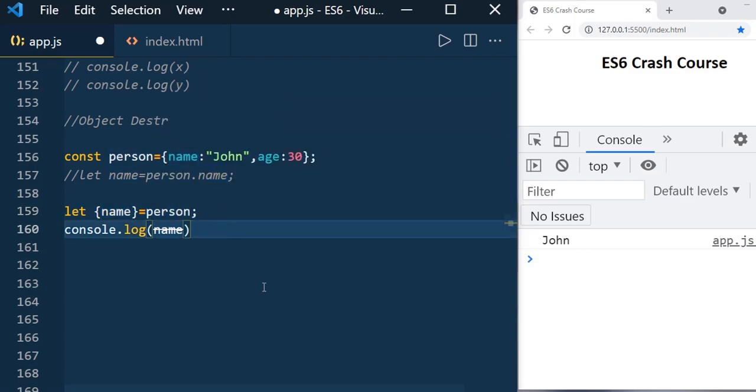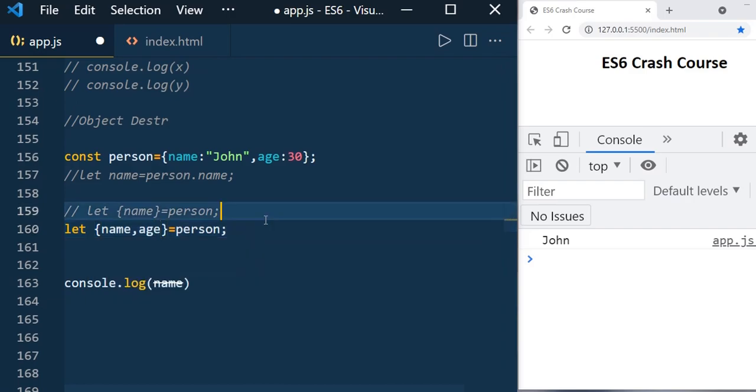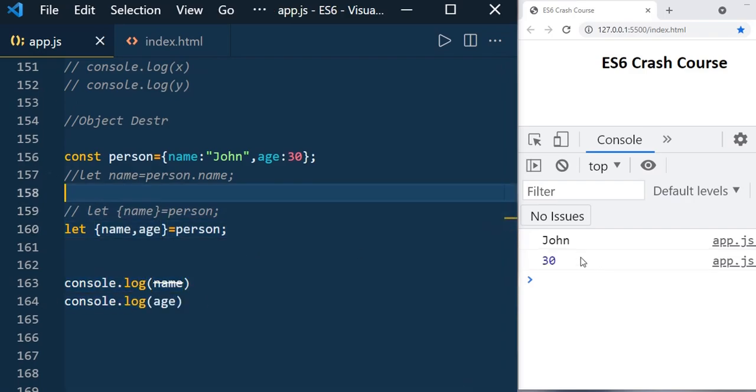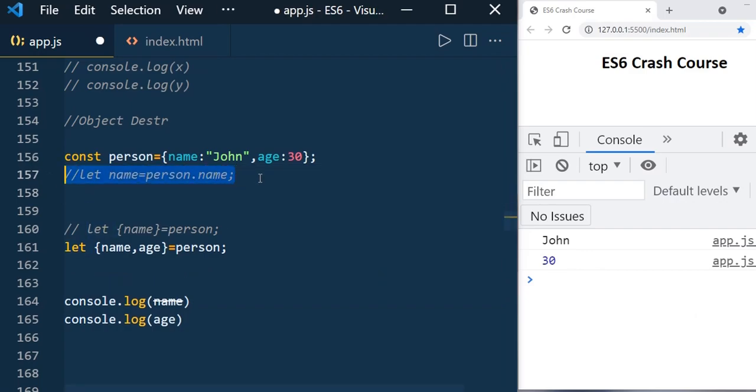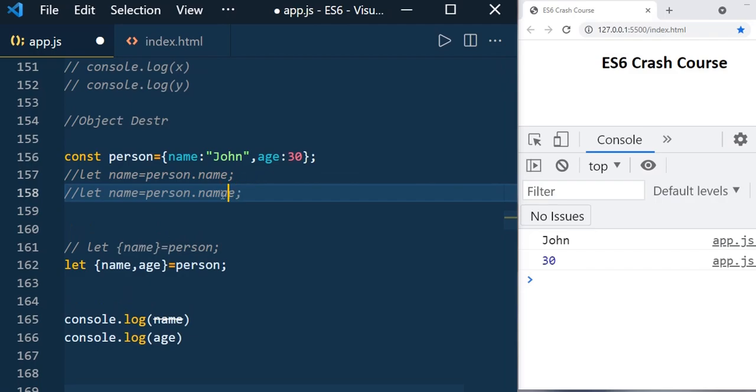Now if you want multiple values, you can do it all in one line also: name, age, and here you get them. We can see Jan and 30. Whereas in ES5, you need to use another line and mention age like this. So this single line is equal to these two lines.